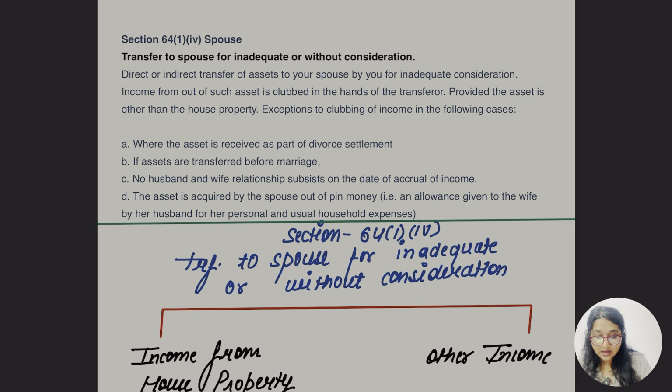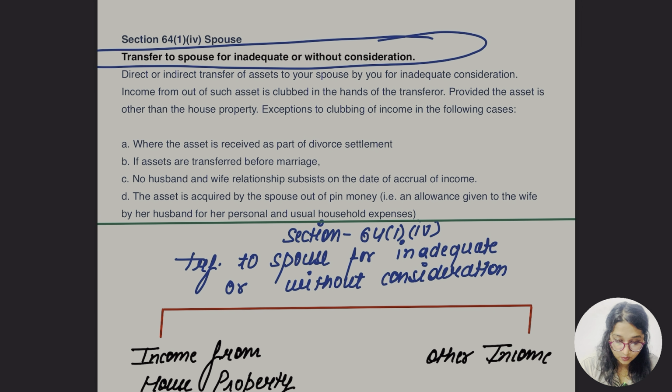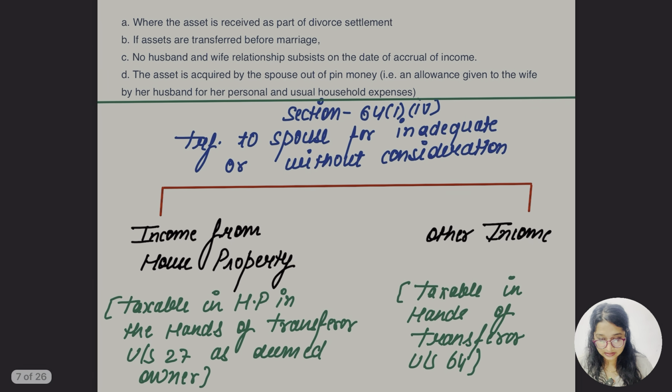Let's go for the transfer to spouse in case of inadequate or without any consideration. Okay, let's talk about when a transfer happens and either the consideration is inadequate or there was no consideration involved. So, transfer to spouse for inadequate consideration or without consideration: section 64 subsection 1 clause 4 says income from house property or other income.